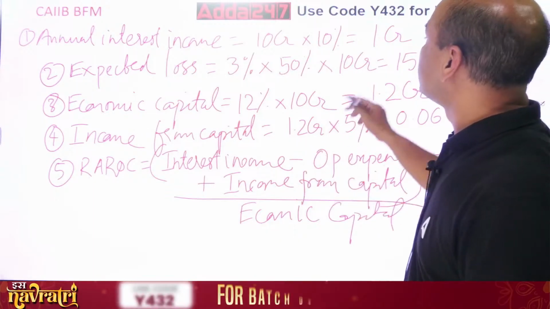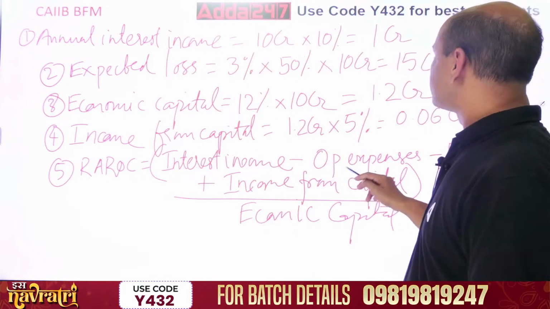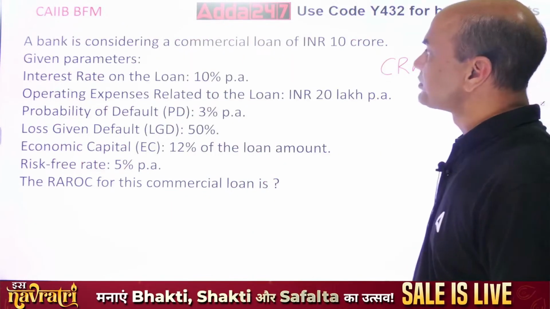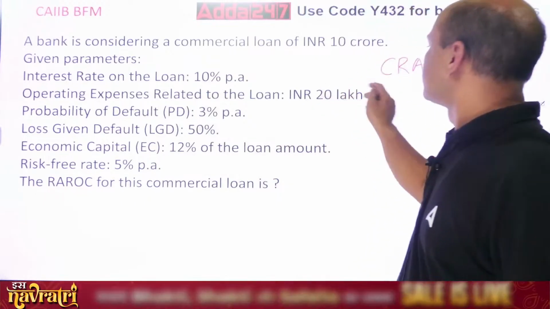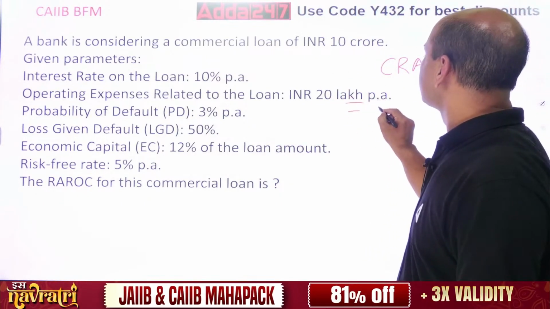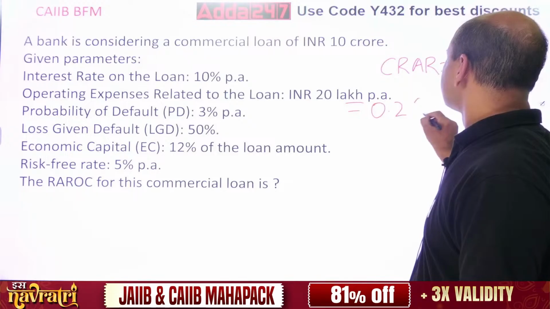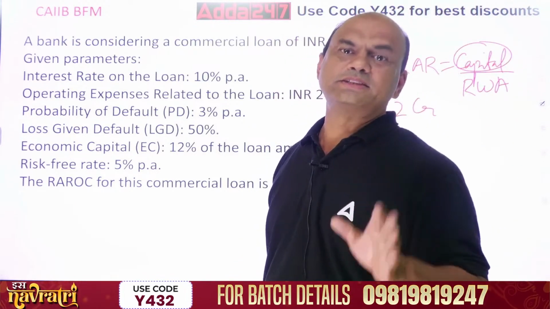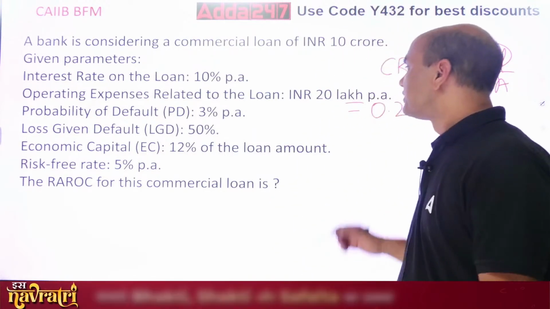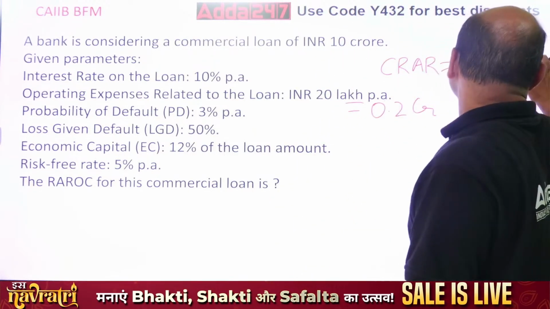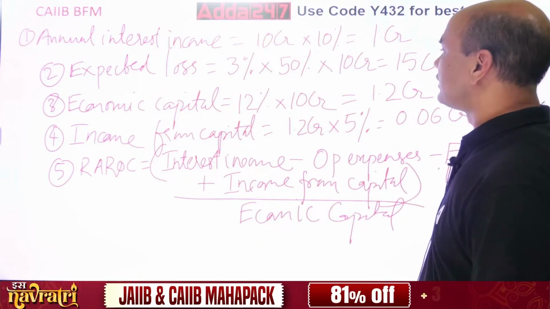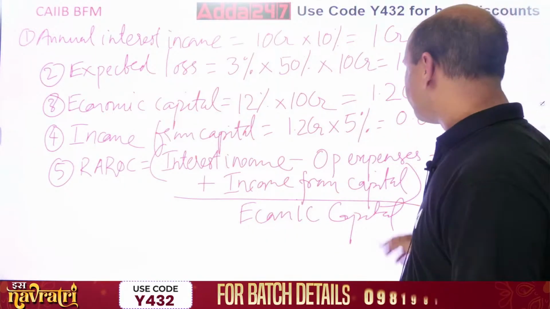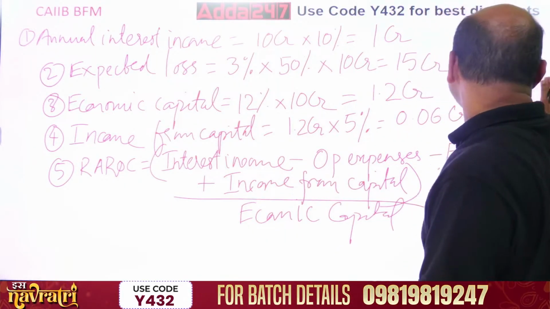So what is the interest income? 1 CR. Minus operating expenses. Those are not given over here. Those are given in the numerical. Operating expenses are 20 lakhs. So 20 lakhs, what you do? You write it in crores. 0.2 CR. Always bring all of them in the same unit. Crore. That's simple to understand, isn't it? So now, this 0.2 minus what is this? Expected loss. That you got over here. 15 CR. Right? And plus income. Got it? So, write it down.